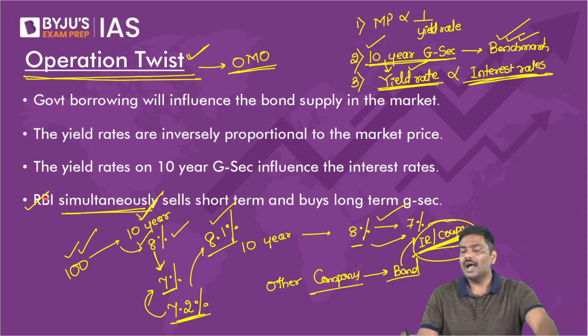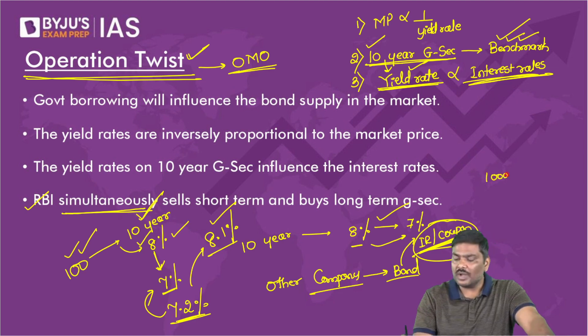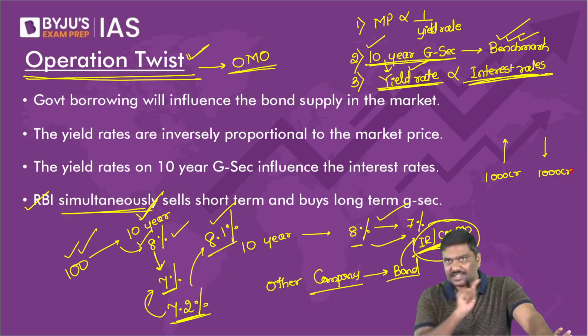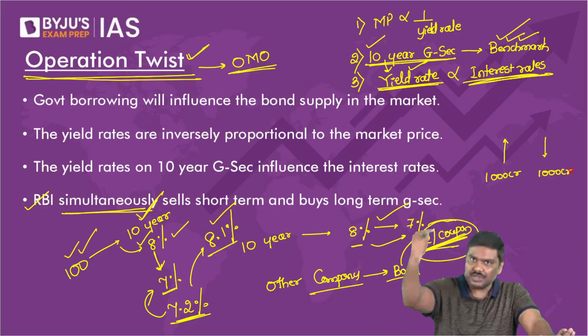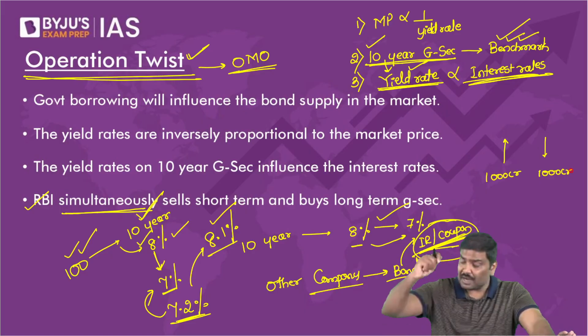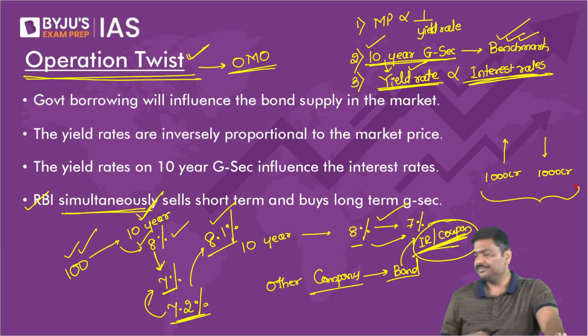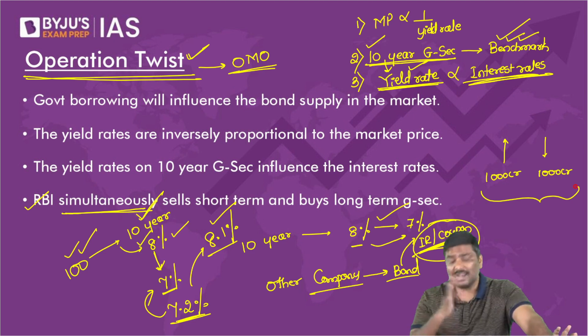Meaning what? Let's say right now RBI will sell 1,000 crore worth of government securities and purchase 1,000 crore worth of government securities. Why they will do that, you will understand in a minute. But please tell me the answer to this question. If RBI simultaneously sells 1,000 crore worth of government securities and purchases 1,000 crore worth of government securities, will the money supply change? Will the money supply in the economy change? It's not very difficult to understand.